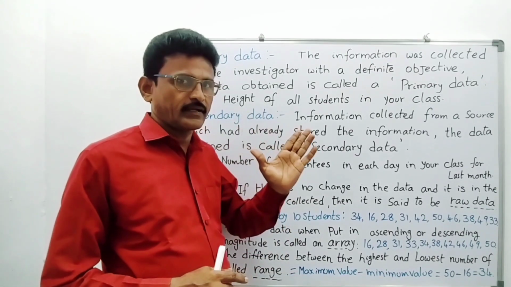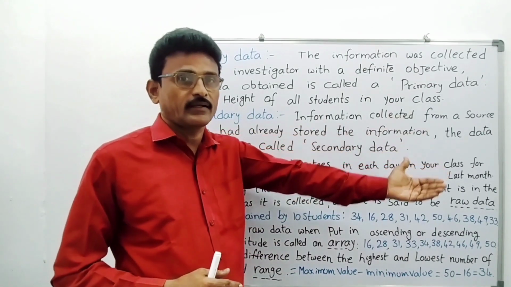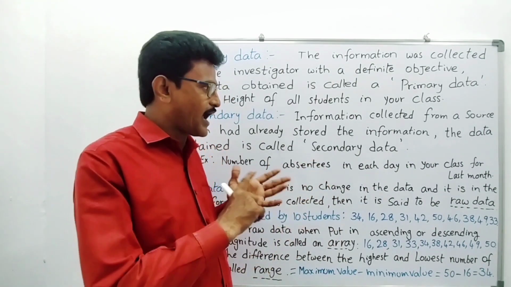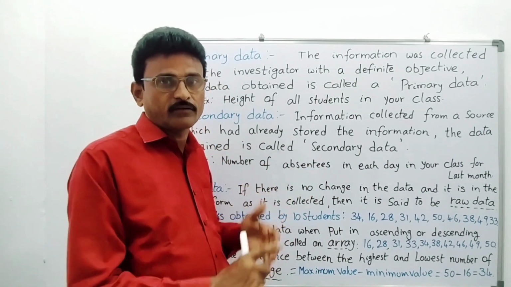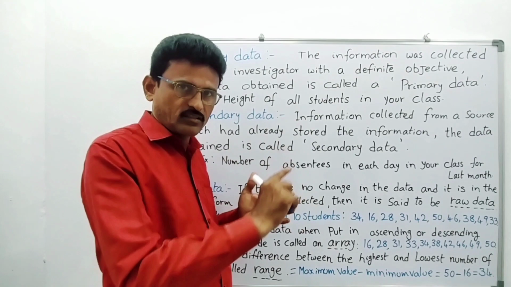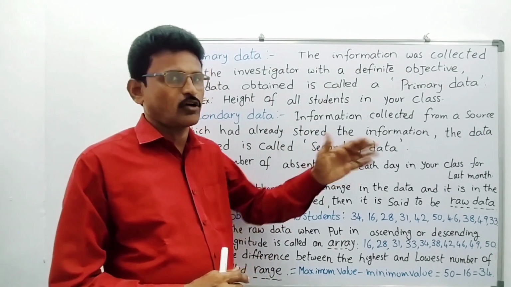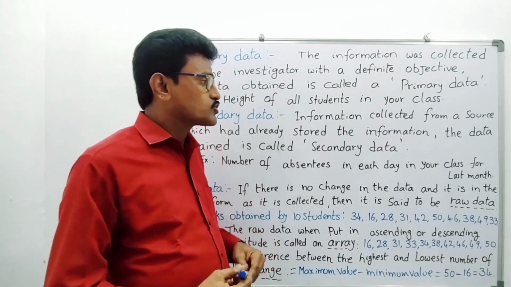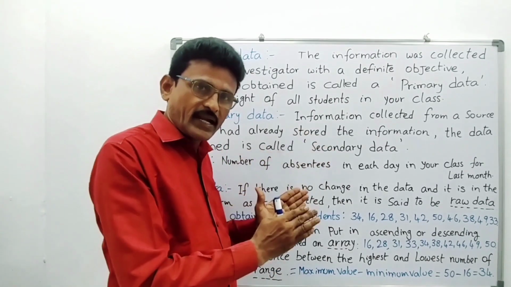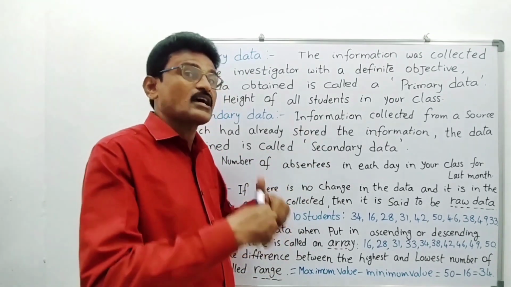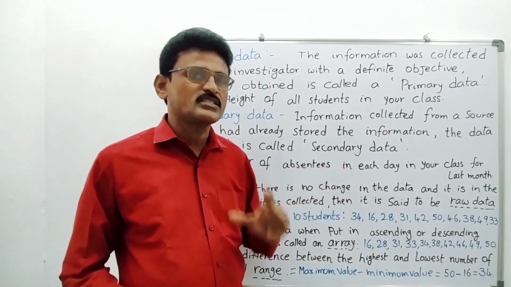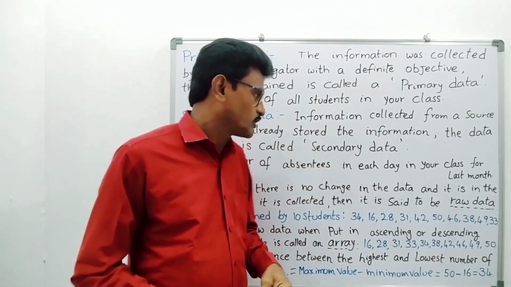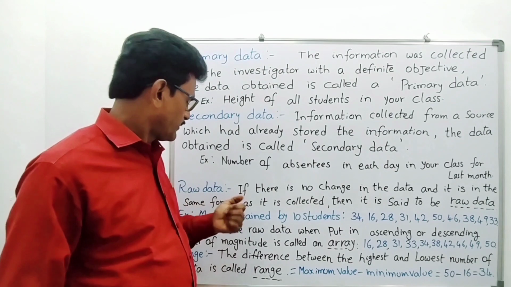That is primary data. By using that primary data, we are now entering some other information. On the first day how many students were present, how many were absent, and on the second day, the number of absentees and presents. So by using the primary data, we are collecting some other information, and that is said to be secondary data. Okay, clear?